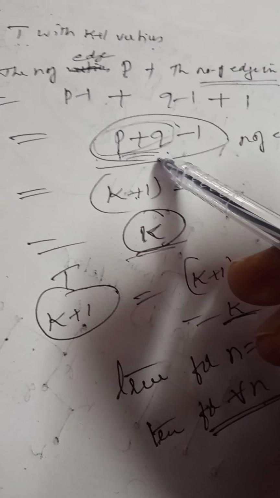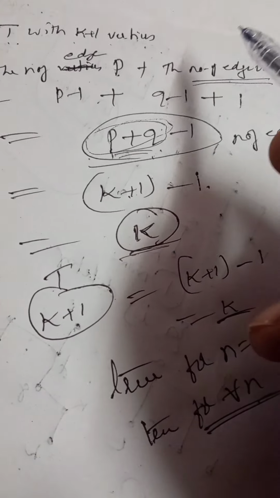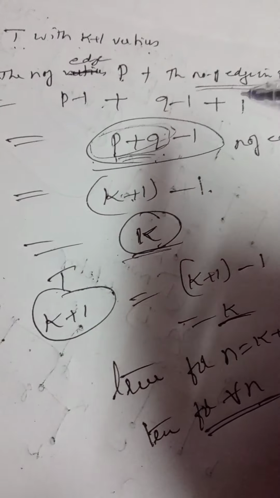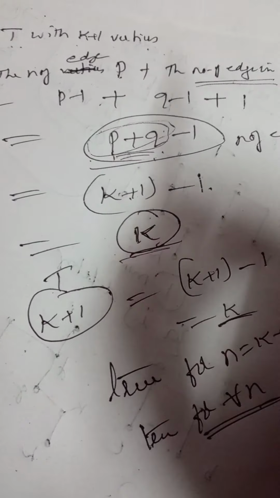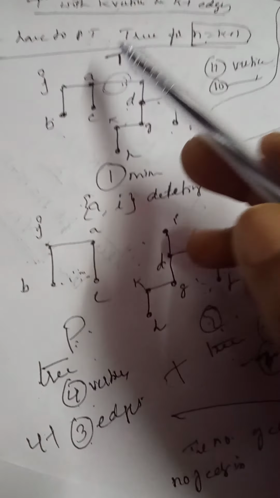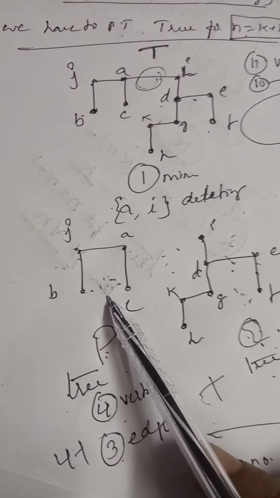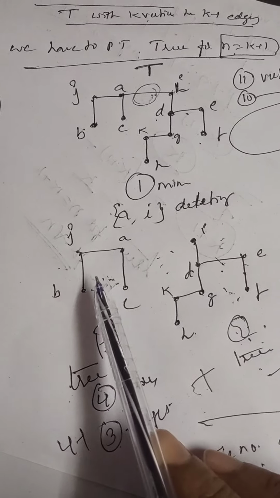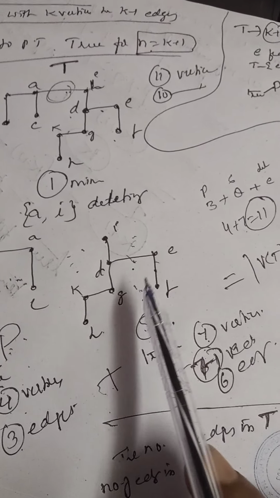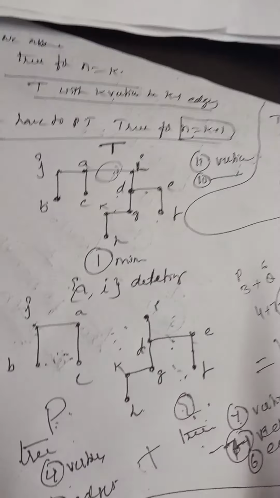What is small q? Number of vertices in the tree Q. The sum of the vertices is equal to the sum of the vertices in T, no? Right? I already explained this one by using an example. See, this total number of vertices is 11, right? Here we deleted this edge. We got P and we got Q. The total number of vertices is 4. Here the total number of vertices is 7. 4 plus 7 is equal to 11 or not.